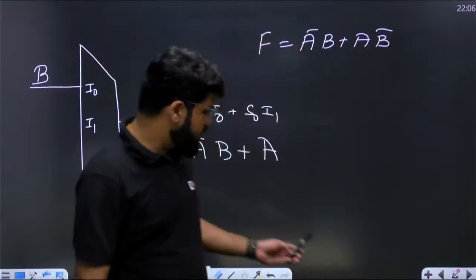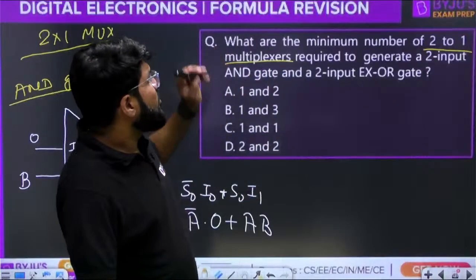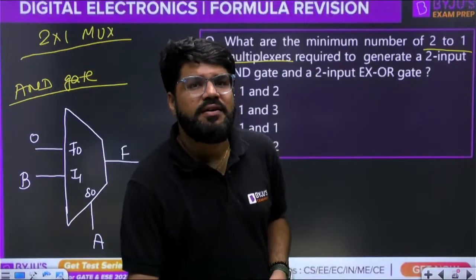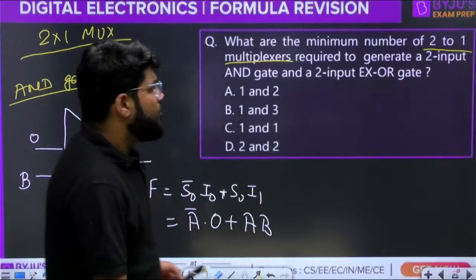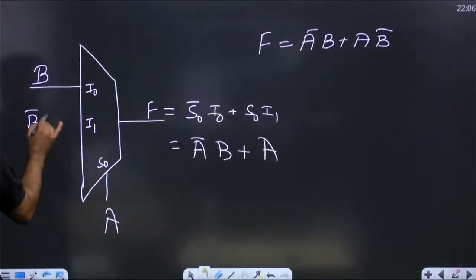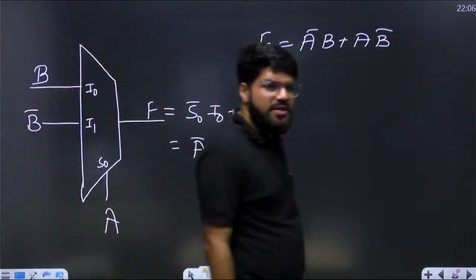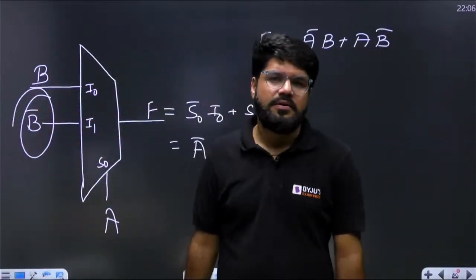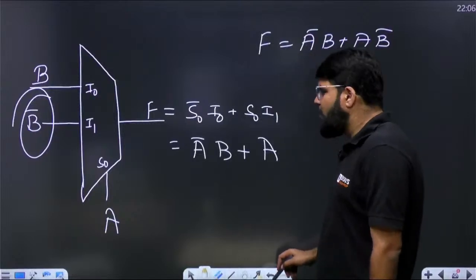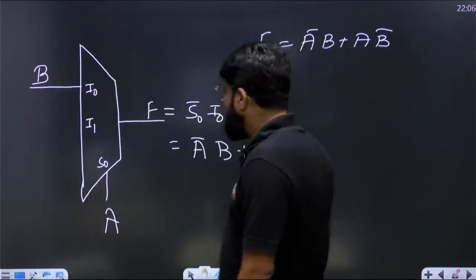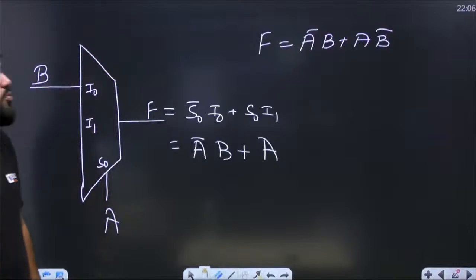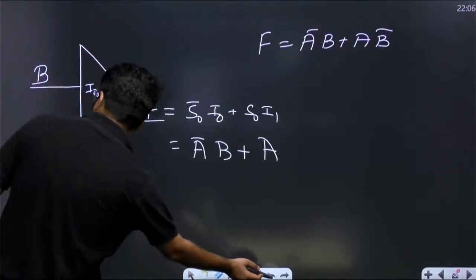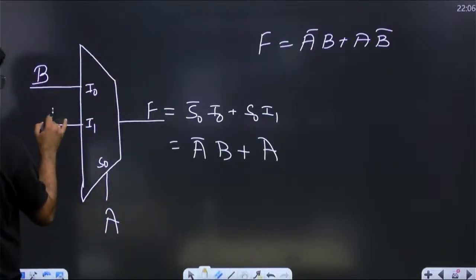And what is the question asking you? What is the minimum number of mux required? They are not allowing anything else. See, that is the confusion. Many students will give the answer here as 1 and 1, because you will apply B bar and feel that 1 mux is sufficient. But dear, where is the B bar? That is not available to you right now. So you have to design the B bar also.